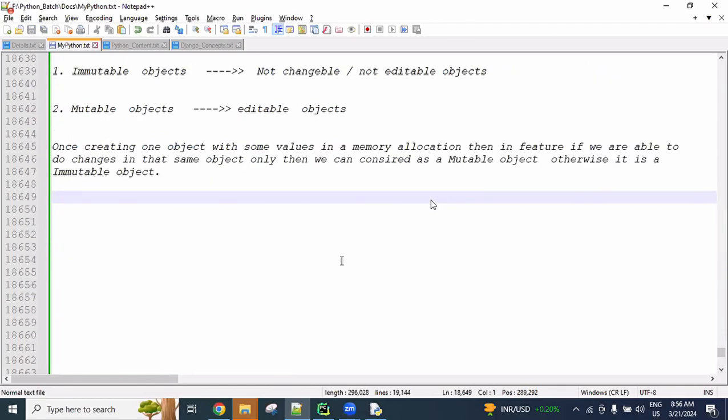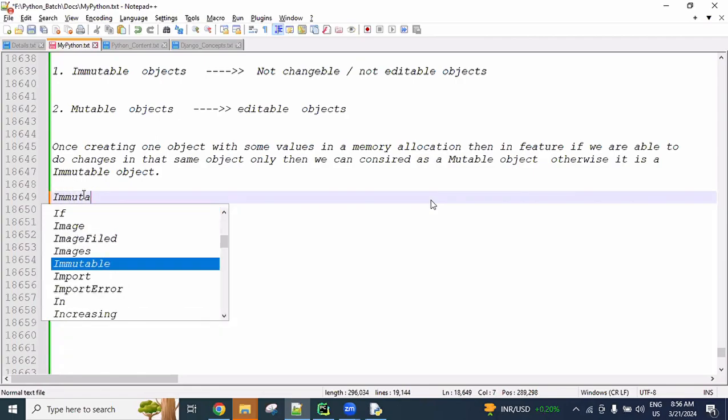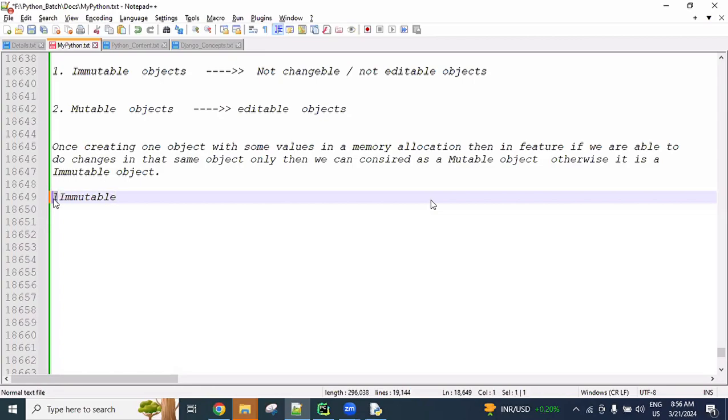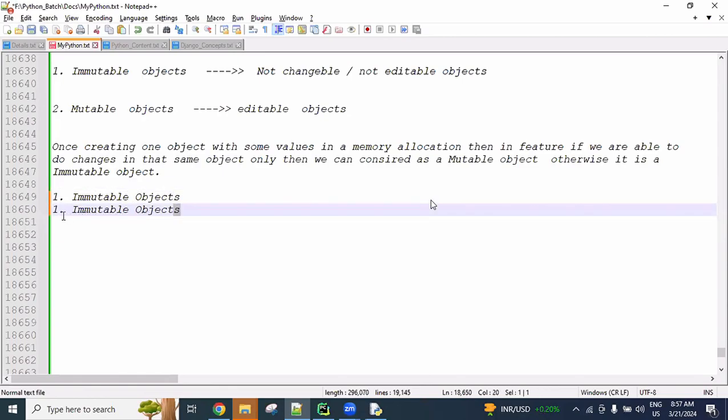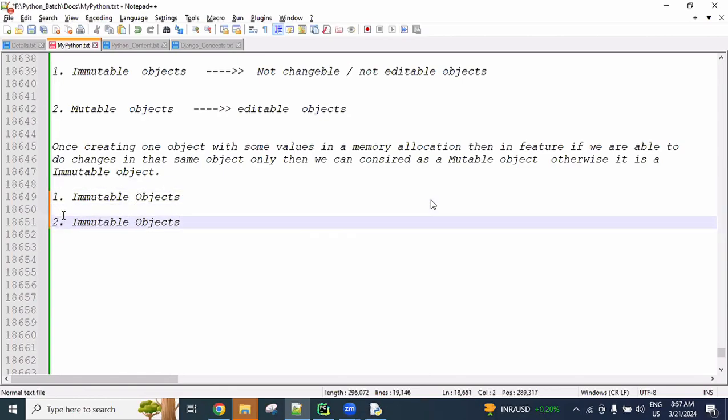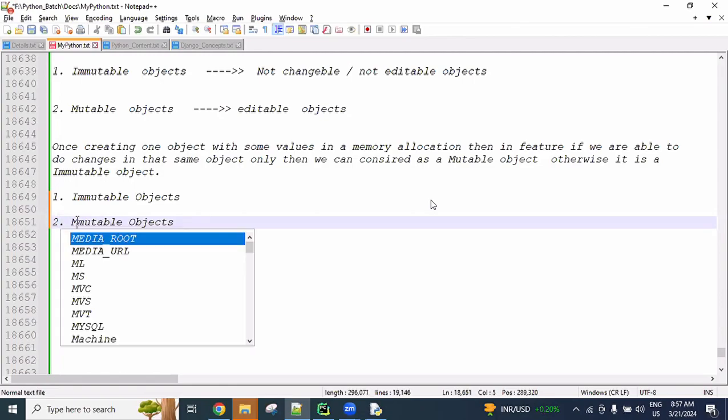Okay. So under the immutable, three types are coming. And under the mutable objects also three types are coming. Totally we have six here right now, majorly.